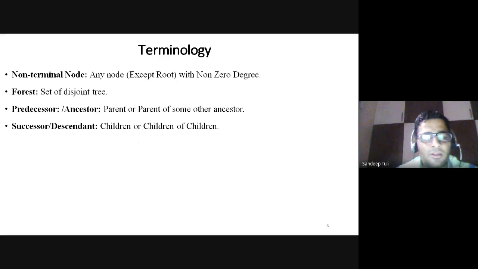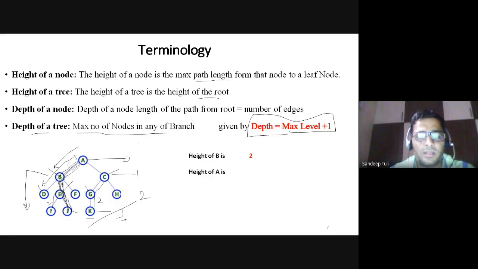Now the predecessor or ancestor. Predecessor, it means ki just parent. Predecessors, parents, or parents to some other ancestors. Similarly, successor or descendants. Successors क्या होंगे? Childs or childs of childs and so on. So ये तो English terms हैं. I think it is okay with you all. Predecessor मतलब हमेशा parents की बात करेंगे. Parents or grandparents and grand to grandparents and so on. Ancestors जिसको हम generally कहते हैं. And same descendants, it means कि हम अपने childs की बात कर रहे हैं. Childs and their children and so on. So this is the terminology that we are going to use in this particular tree.